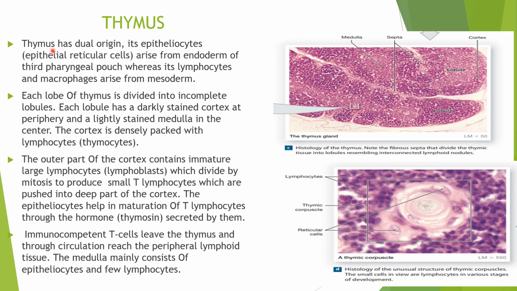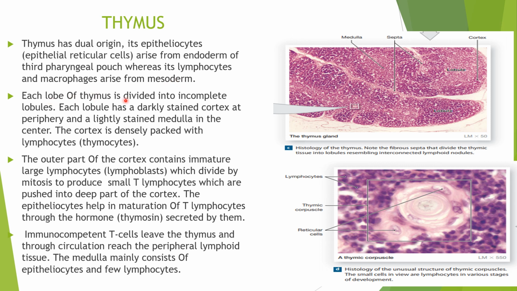Dear students, I'm giving you extra information about the development of the thymus. I don't think they will ask you about development in the final examination, but I'm giving you this extra point just to remember that it has dual origin.